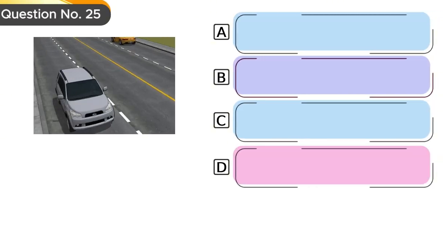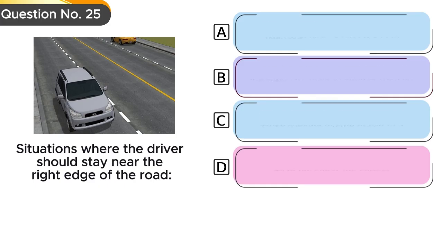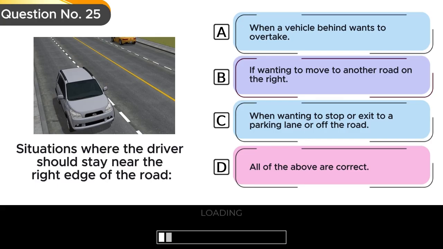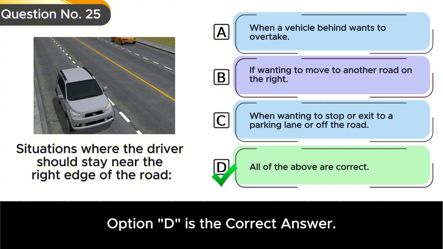Question number 25. Situations where the driver should stay near the right edge of the road. Option A. When a vehicle behind wants to overtake. Option B. If wanting to move to another road on the right. Option C. When wanting to stop or exit to a parking lane or off the road. Option D. All of the above are correct. Option D is the correct answer.